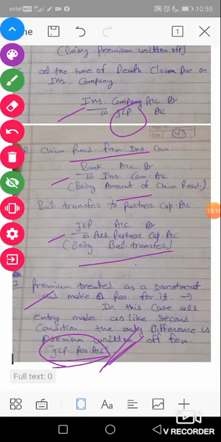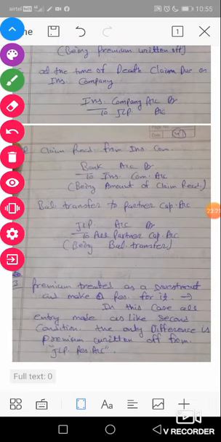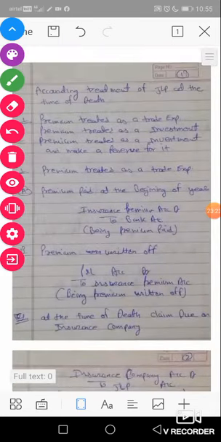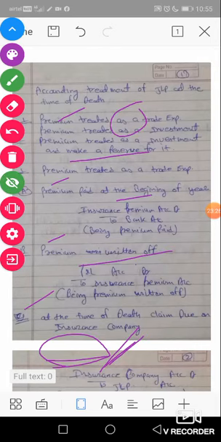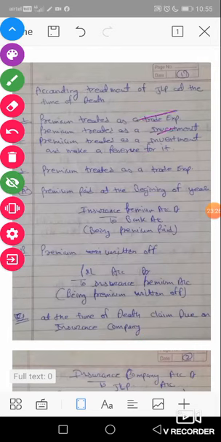Okay, then the three conditions we discussed. The first is if we treat premium as a trade expense. Second is if we treat premium as an investment. And third is investment and make a reserve. In the first condition, only two accounts are opened: first is premium and second is JLP. Okay, in the second condition, we make only a single account in books of accountancy, JLP account. And in the last case, we will make two accounts: first is JLP account and second is JLP reserve account.